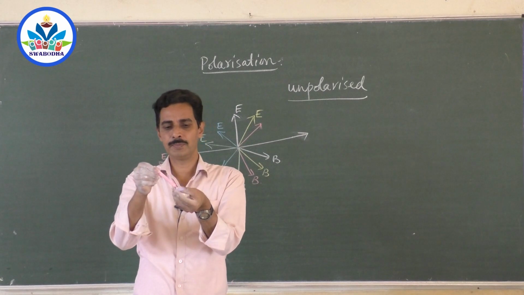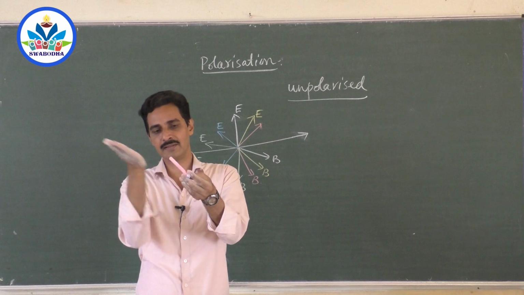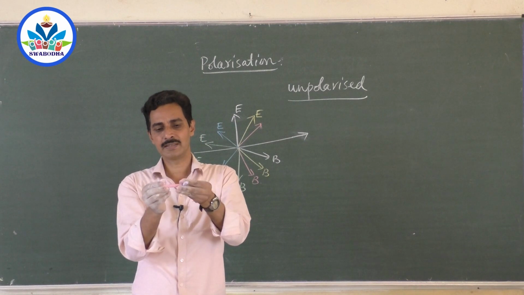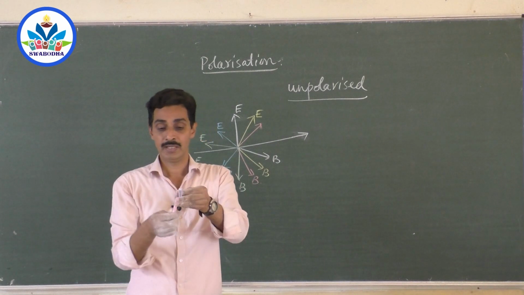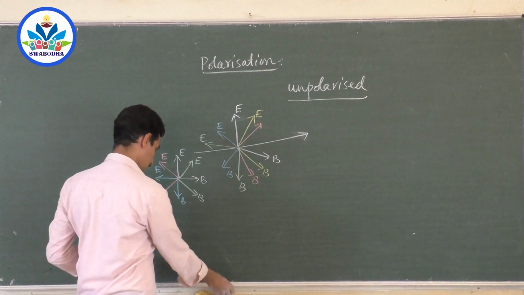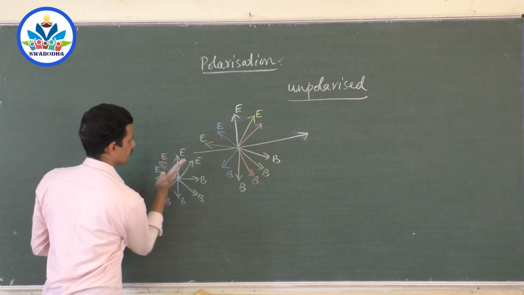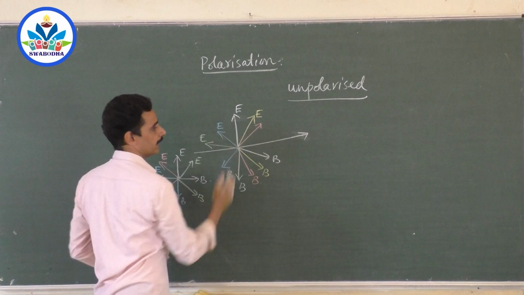And if I search an electric field like this, is there any electric field like this? Yes, there is electric field in this plane. If I search an electric field like this, is there any electric field like this, sir? Yes, light is coming like this towards you. Is there any electric field here? Yes, sir. So electric field is found in all the planes. It is found in this plane, in this plane, in this plane, every plane.